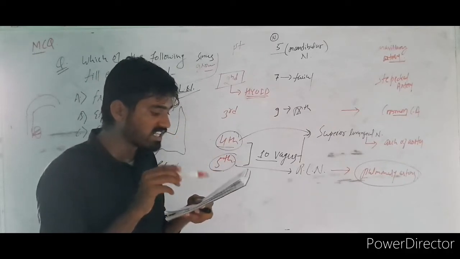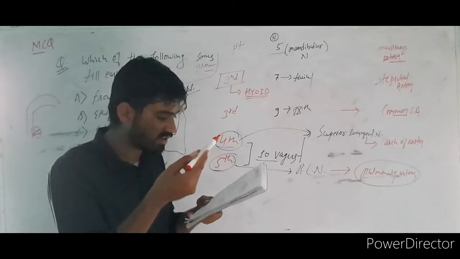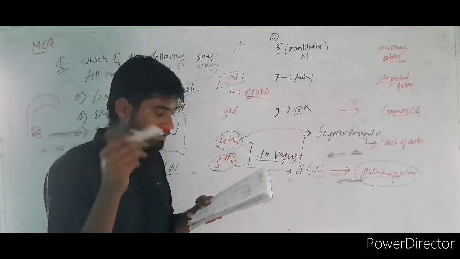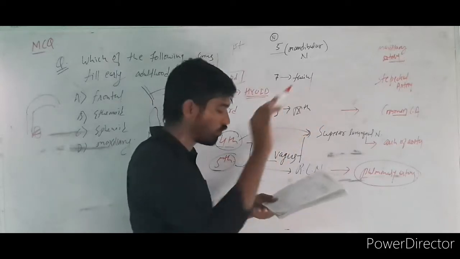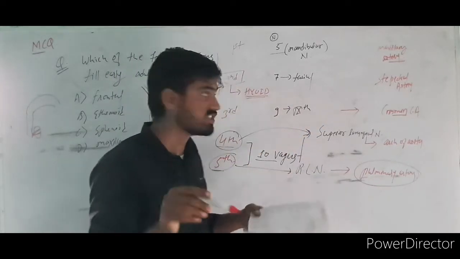Tensor veli palatini and the tensor tympani are also from the first. In the second arch, as I told, the muscles of the face, everything. The stylohyoid muscle, stapedius muscle, and facial expression muscles. Now the facial nerve and stapedial artery, I have already told. In the third, stylopharyngeus.